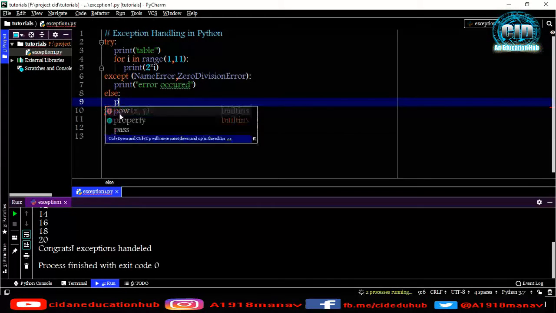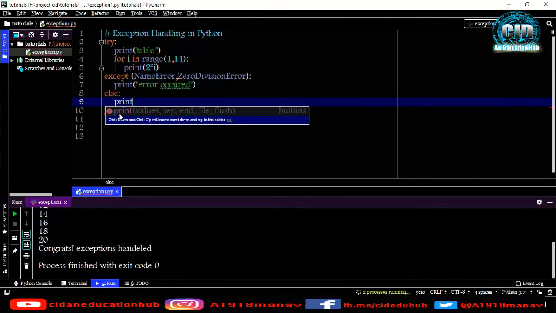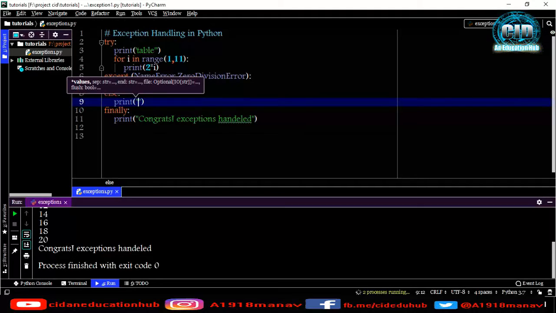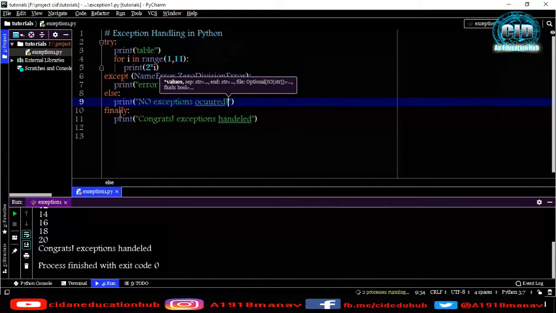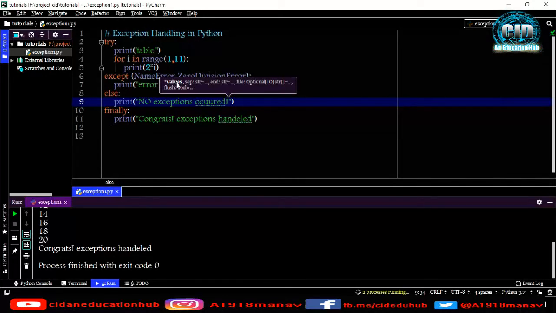Let me show you. I'm just printing here "no exceptions occurred". That means it will go to the try block, and after the try block execution, if there are no exceptions, then it will print no exceptions occurred.